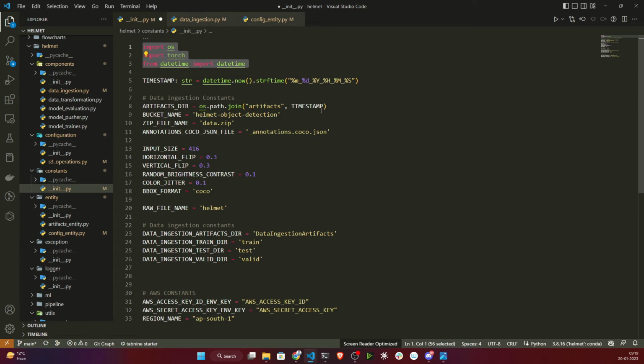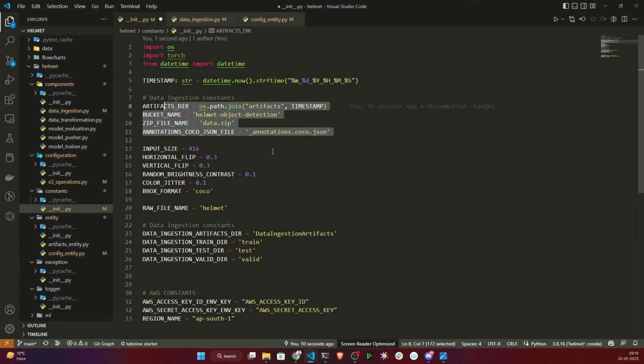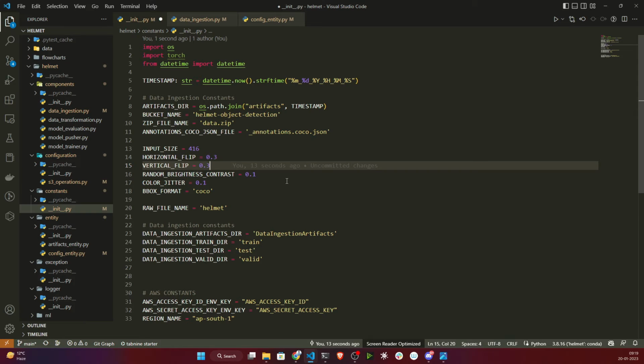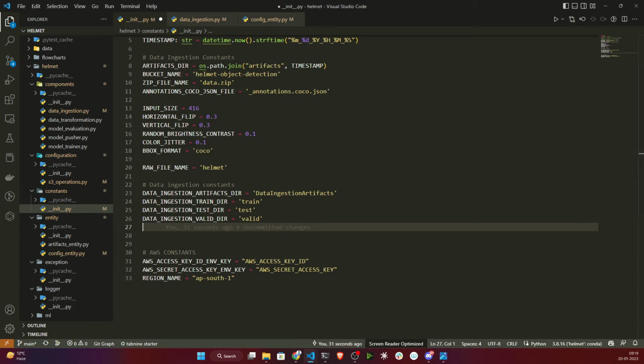Basically I'm importing datetime. Using datetime, I'm creating a timestamp folder. I think you remember that whenever we were doing the logging operation, at that time we also created the timestamp. Then this is the artifacts directory. These are the additional variables I'm taking: input size, horizontal flip. This is required whenever you are trying to do object detection. Then our raw file name, helmet, so this is the folder called helmet. Then this is our data ingestion related constant. Inside the data ingestion artifacts, it will create these folders. That's it.